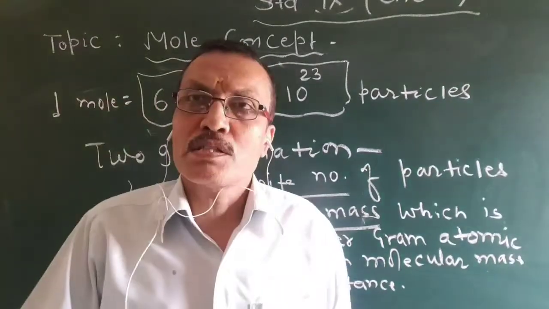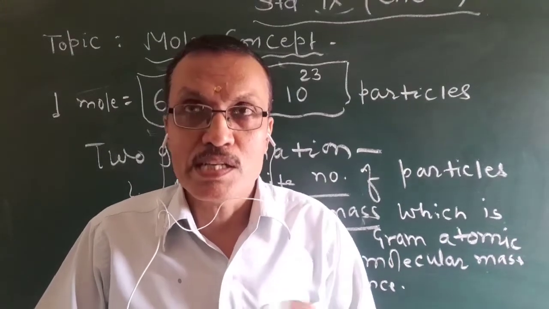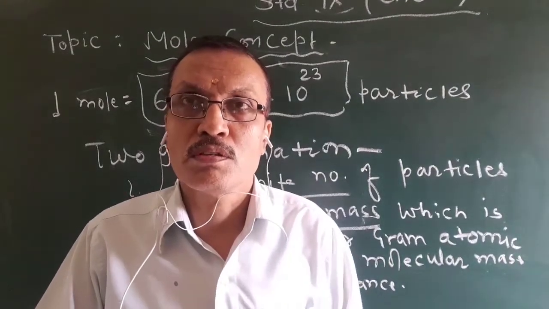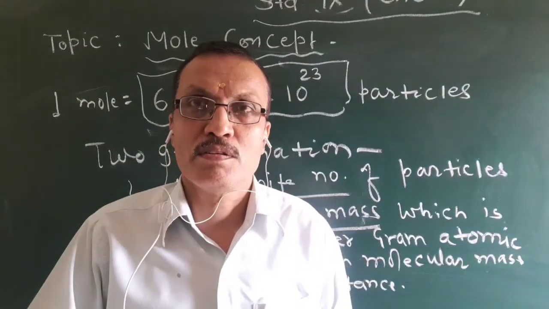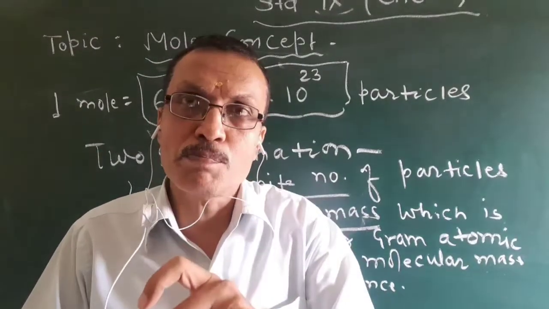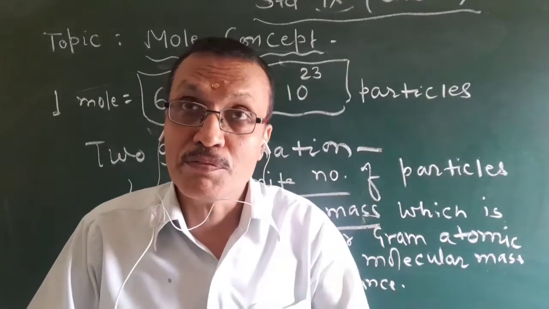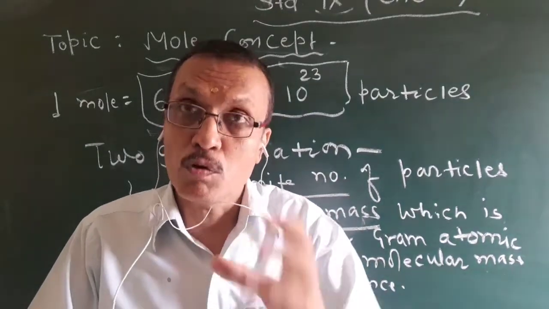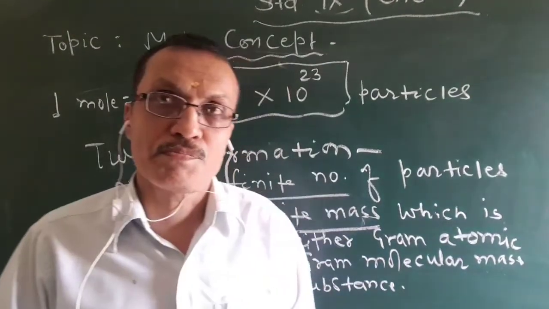But students, from ordinary units like dozen, score, gross, mole is somewhat different. Mole is different in some respect from ordinary units, and we have to know in what respect.